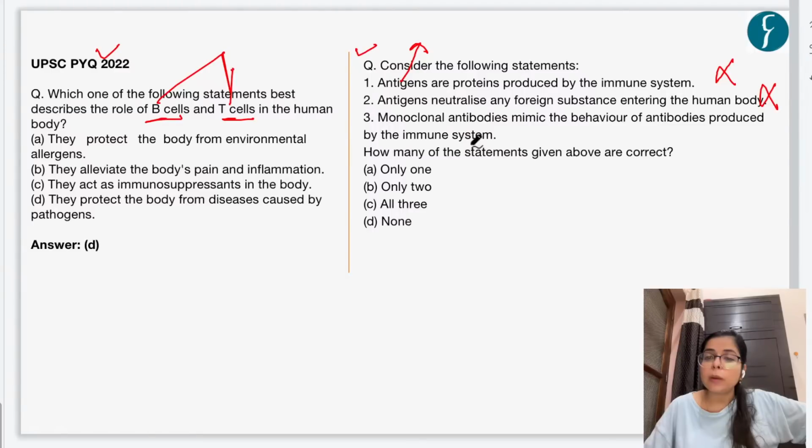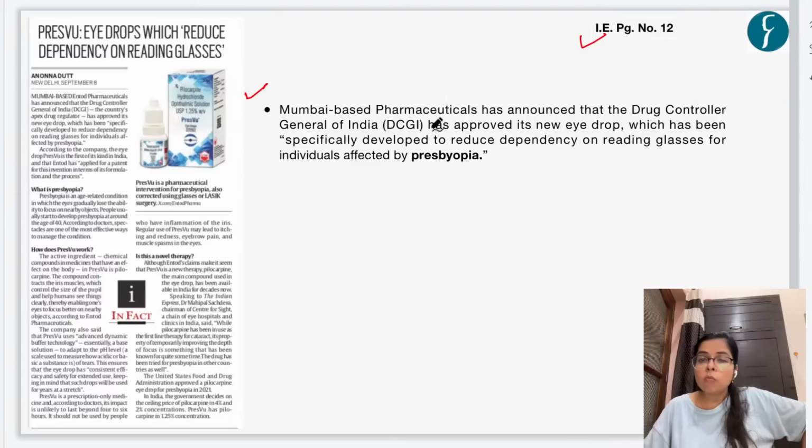Now let's move on to the final article for the day, which is inspired by this news article which appeared on page number 12 of Indian Express. Now the context of this news article is that a Mumbai-based pharmaceutical company has announced that an eye drop created by this particular company has got an approval from the Drug Controller General of India. So this particular eye drop will be used to give relief to the patients who are suffering from presbyopia.